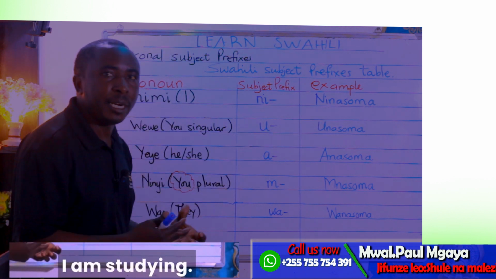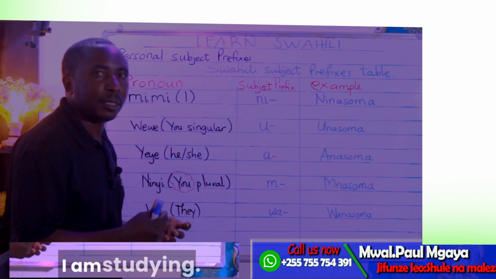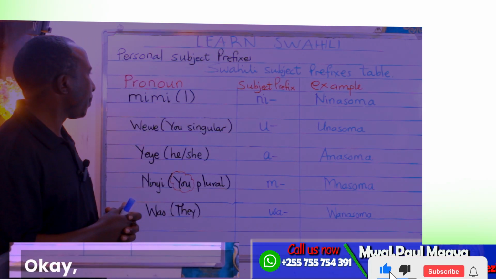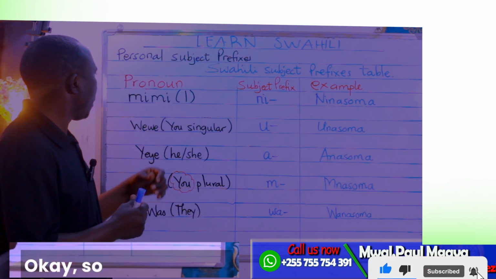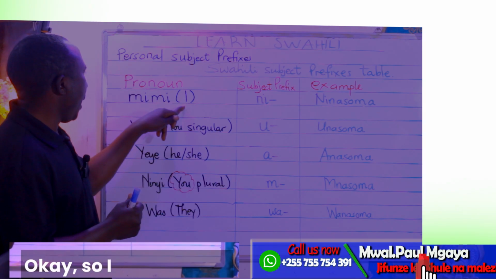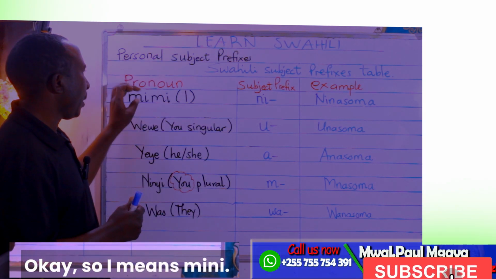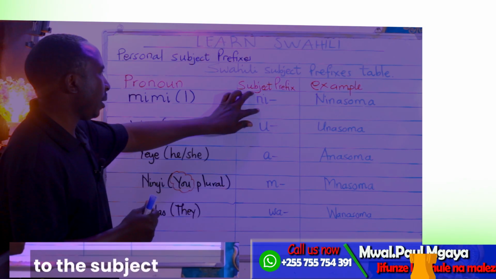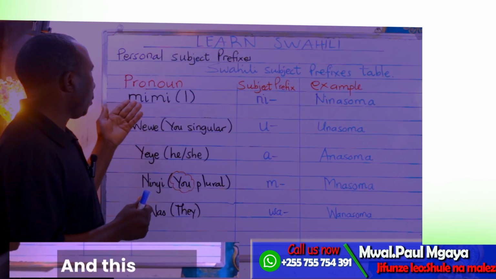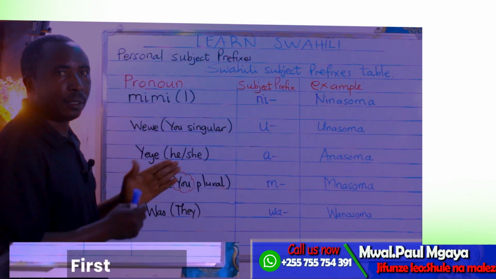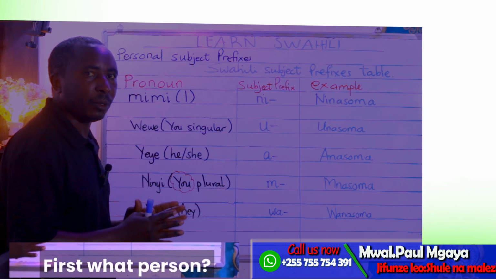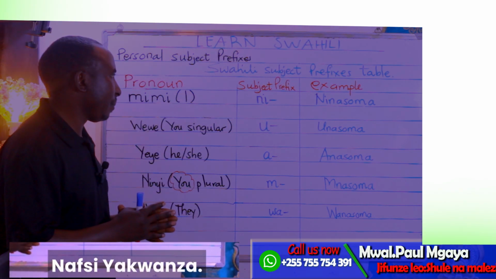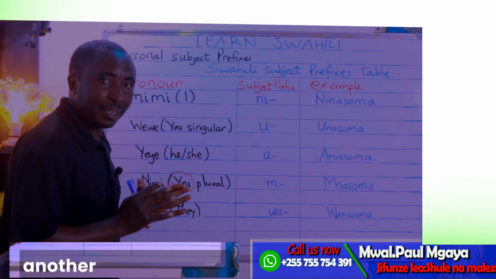I am studying. Okay? So I means mimi. And here we use ni as the subject prefix. And this one is for the first person. Nafsi ya kwanza.